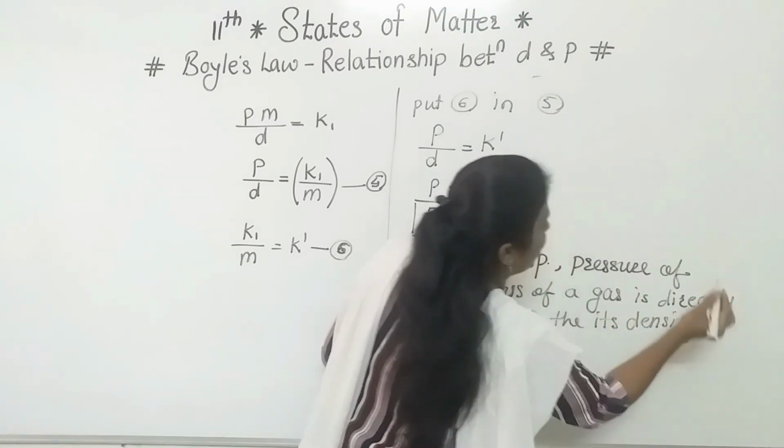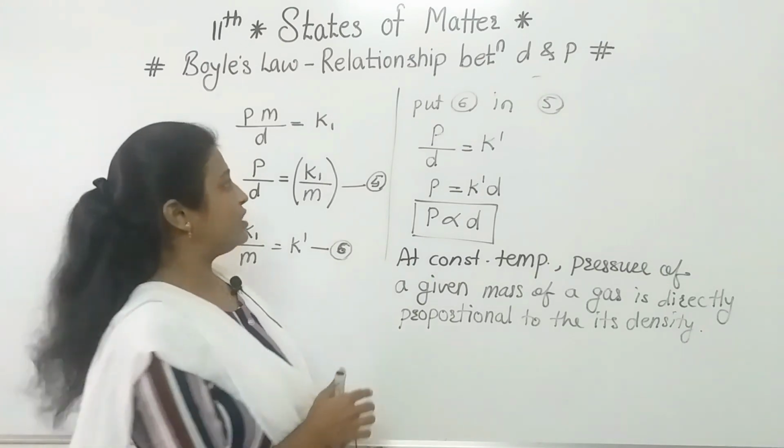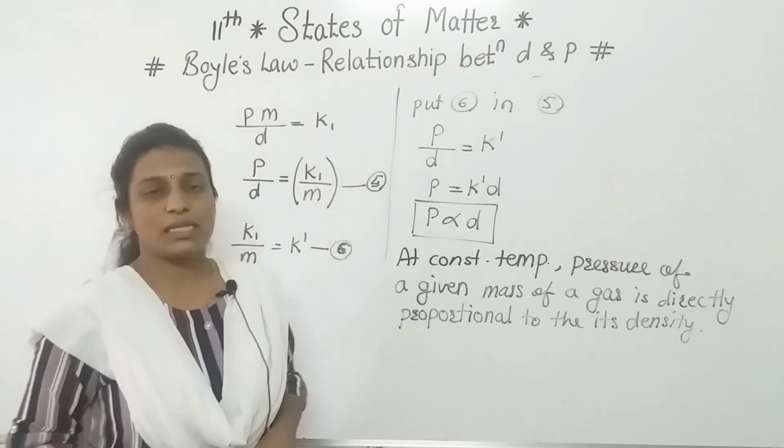Hope everyone understood this concept, whatever we have taken, that is the relationship between the density and pressure.